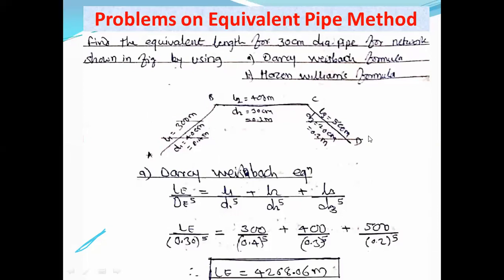Find the equivalent length for a 30 centimeter diameter pipe for the network shown in the figure, by using first the Darcy-Weisbach formula, second the Hazen-Williams formula.